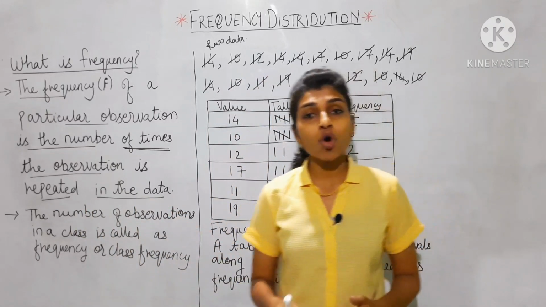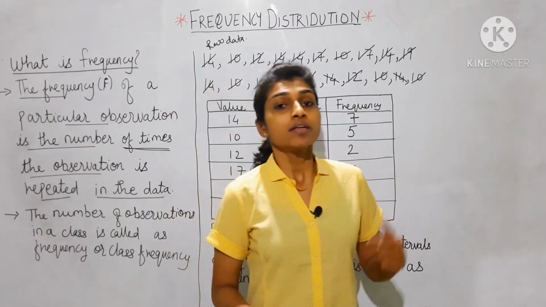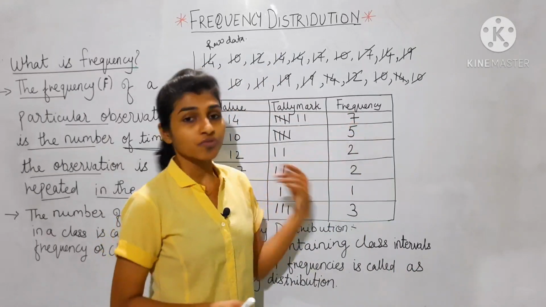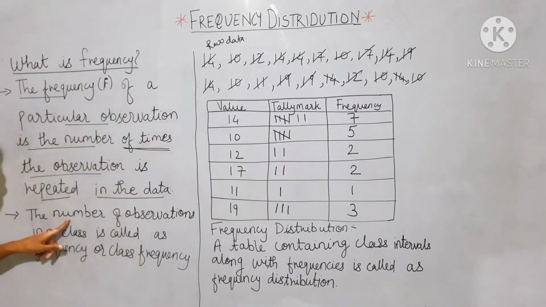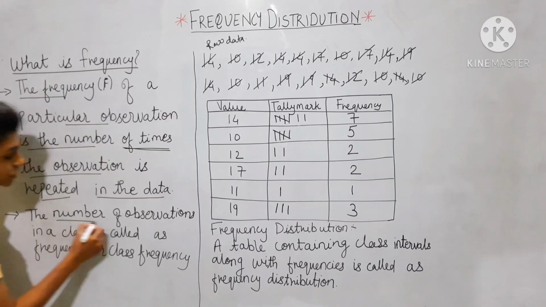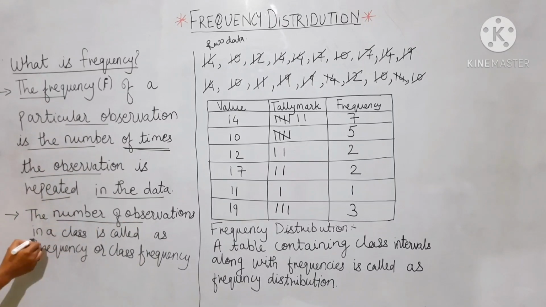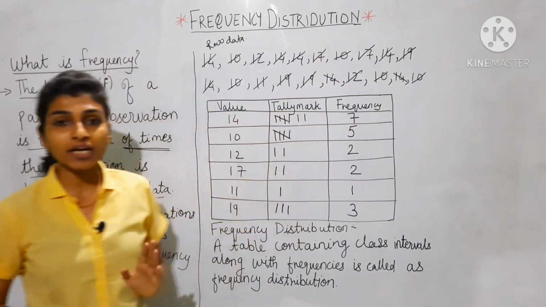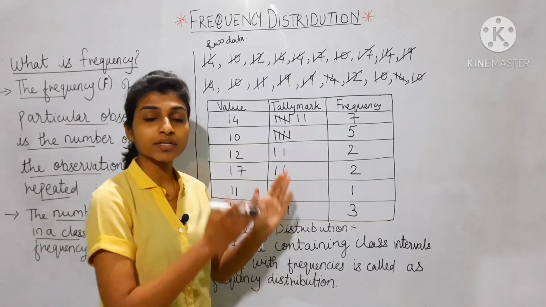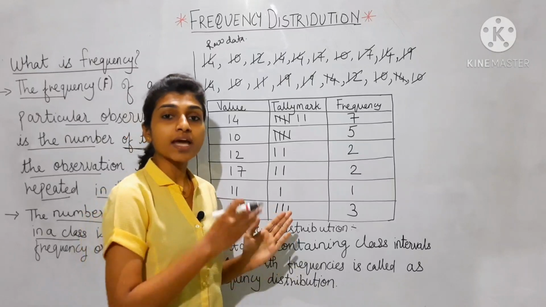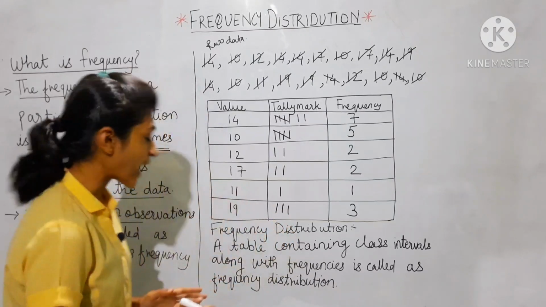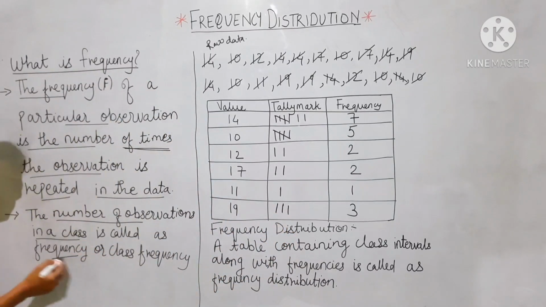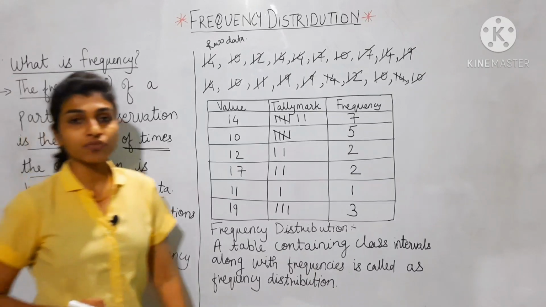In short, the number of observations in a class, suppose they have given classes like 10 to 20, 20 to 30, how many times the numbers have been repeating in a class is called frequency or class frequency.